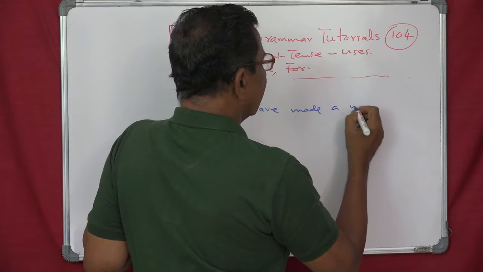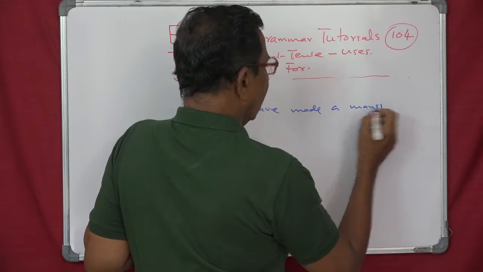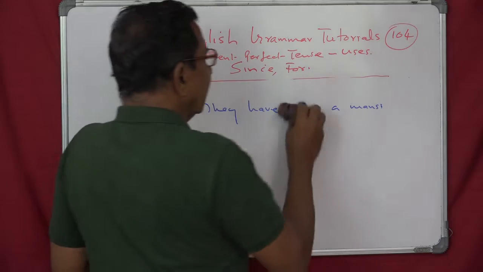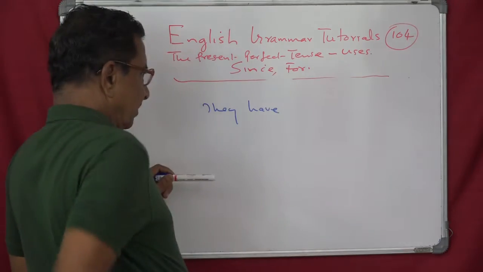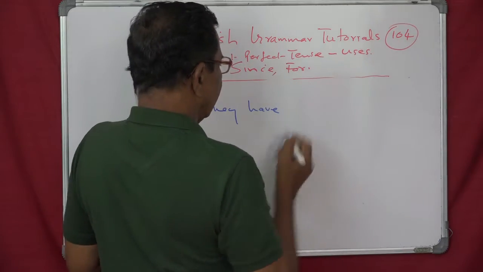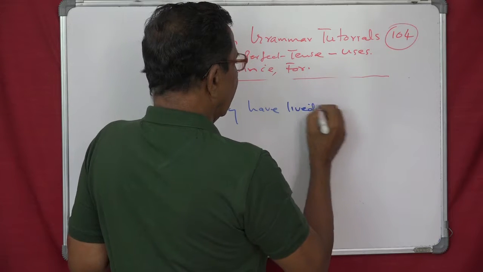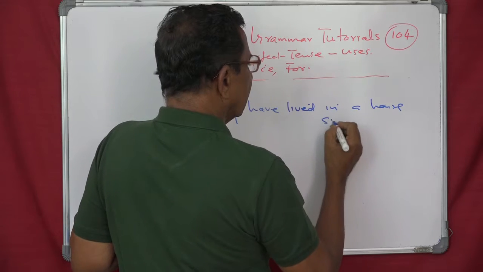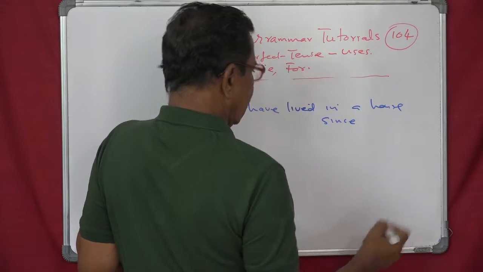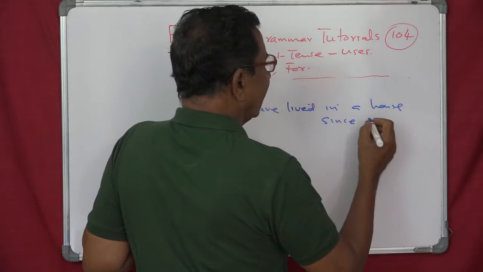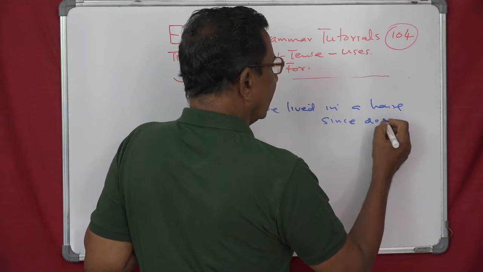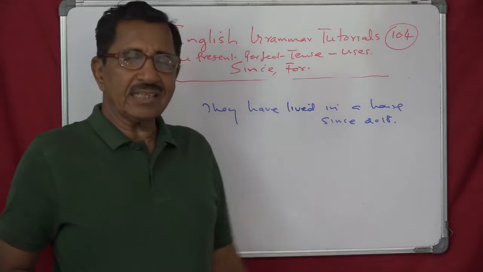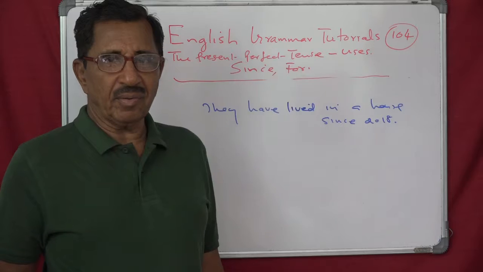They have lived in a house since 2018. Since 2018. Suppose you rewrite this sentence by using for, it will become absurd.